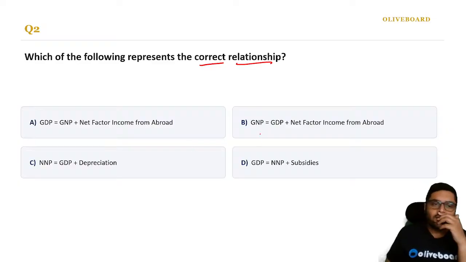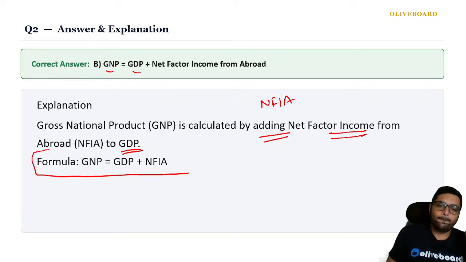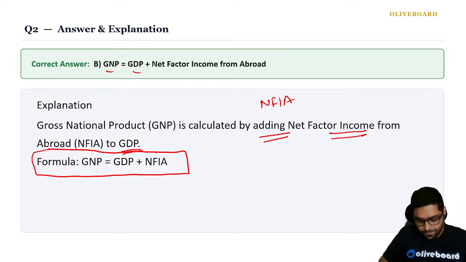Okay. So, which one is correct? Quick, quick, quick. Answer it. So, which one is correct? It is GNP is always GDP plus NAFIA, net factor income from abroad. So gross national product is calculated by adding NAFIA to GDP. Please remember this formula. This formula is very important.